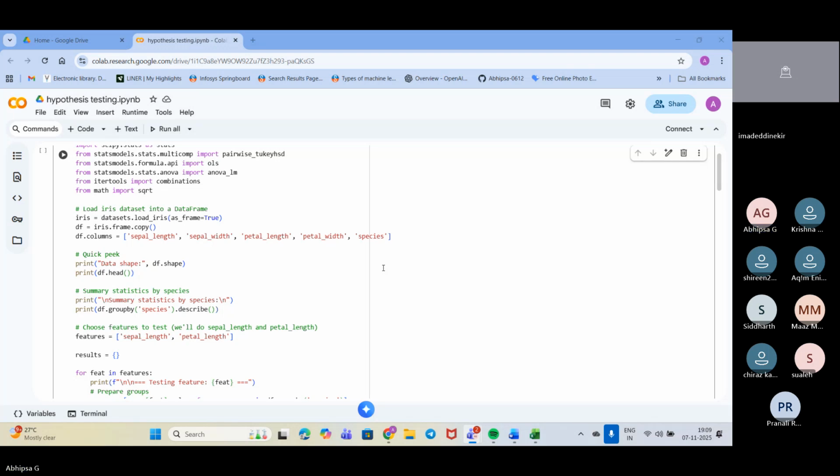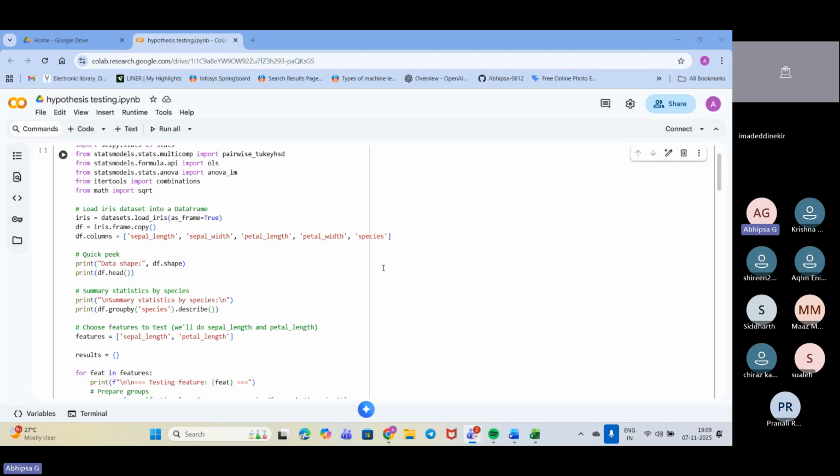Okay, got it? Then we did the other tests also. So we are checking if the data is normal, and do we need to do the ANOVA test or not? That we checked. And eventually we put it into Tukey HSD, that is the post hoc test that we did. That tells us which species differ from which. This thing we need to check.